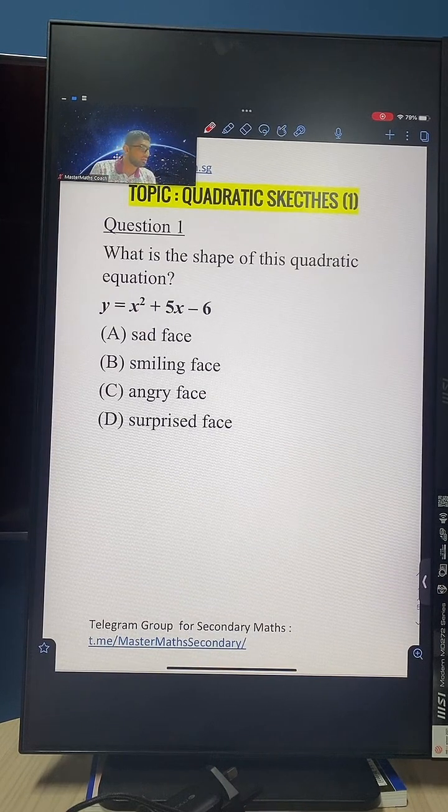Guys, those who just joined, today we are going to do quadratic sketches. This is a secondary 3 topic. So if you are in Sec 3 and above, today's lesson will be useful for you.